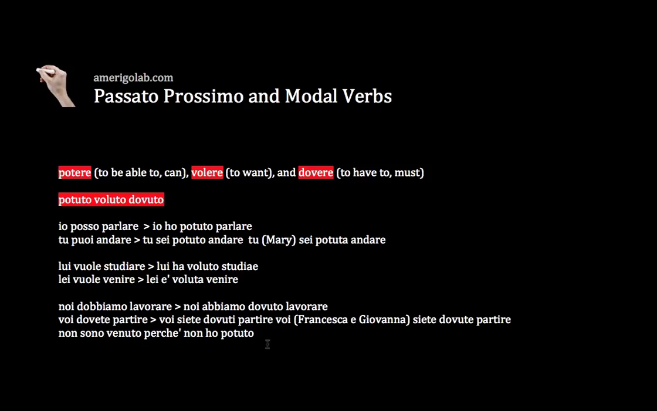In this case, after potere, non ho potuto, you don't have an infinitive form. So when you have a sentence where the verbs potere, dovere, and volere are in the passato prossimo and are not followed by an infinitive, you must always use avere as the auxiliary. Okay.